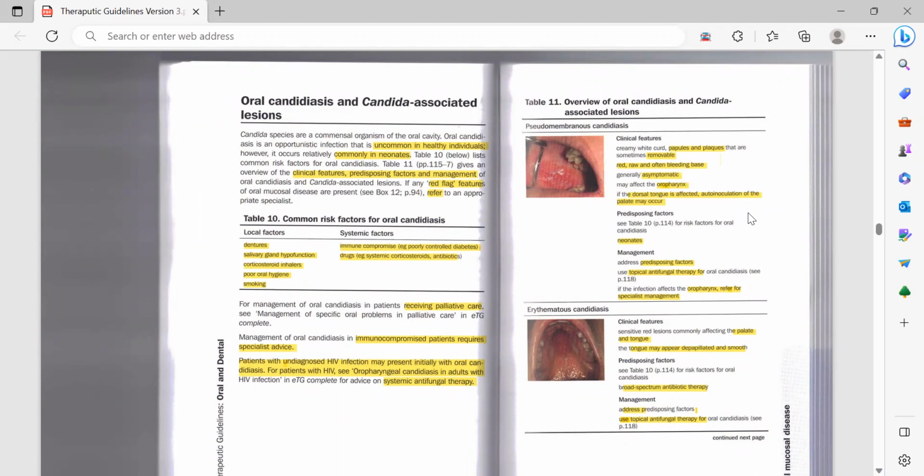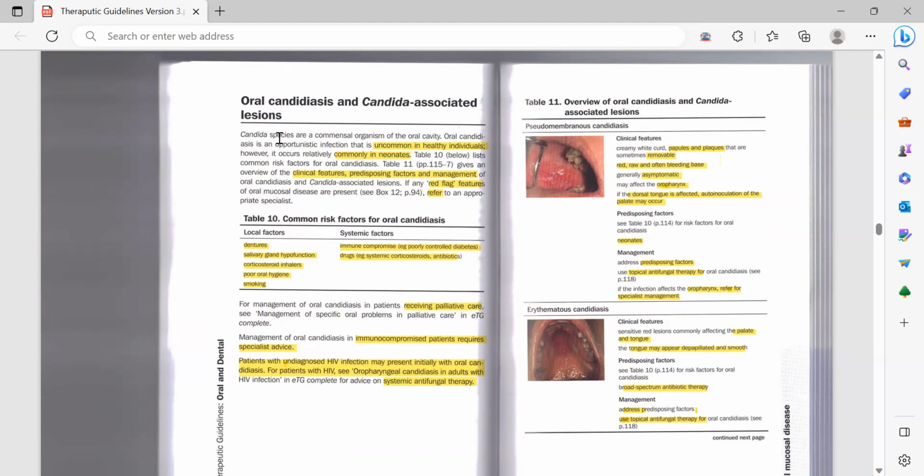We need to start today with the topic named candidiasis. It is a very important topic, and you will get one scenario on this topic for sure, like one or two. So read it thoroughly.